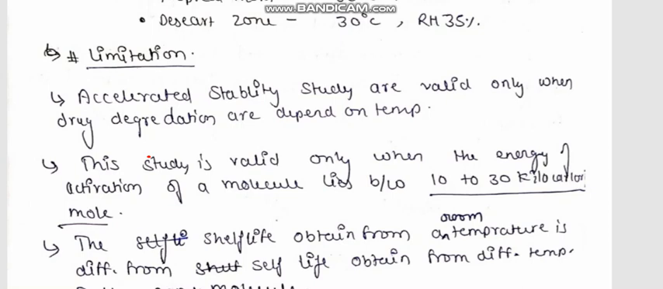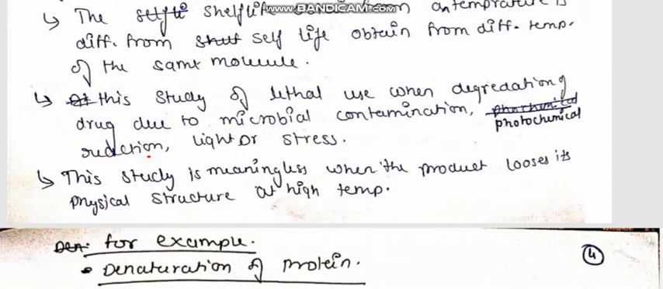This study is valid only when the energy of activation of the molecule lies between 10 to 30 kilocalorie per mole. The shelf life obtained at room temperature is different from the shelf life obtained at different temperatures of the same molecule. If we obtain the shelf life of a product at room temperature, it will be different, and if we obtain the shelf life of a product at 121 degrees Celsius, it will be different. This study cannot be used when degradation of the drug is due to microbial contamination, photochemical reaction, light or stress.